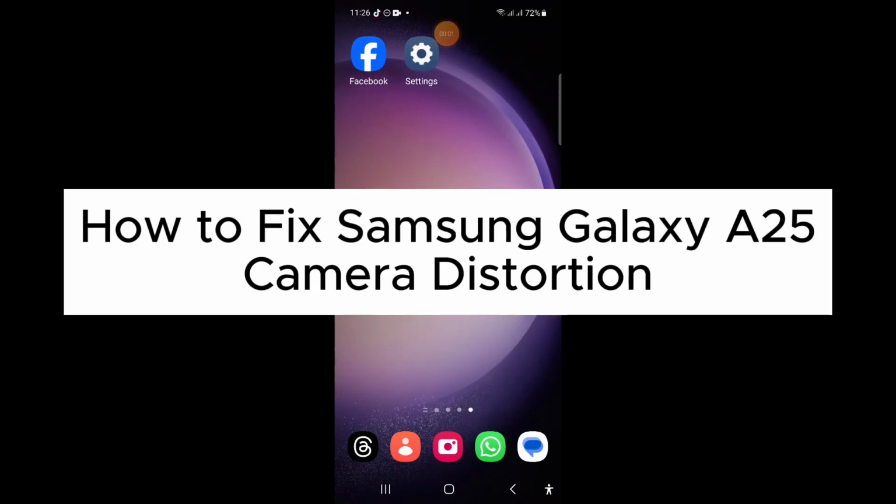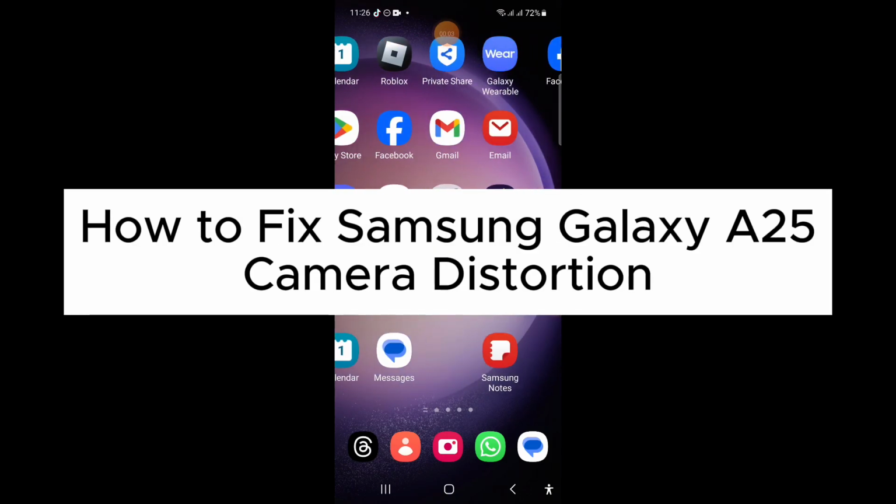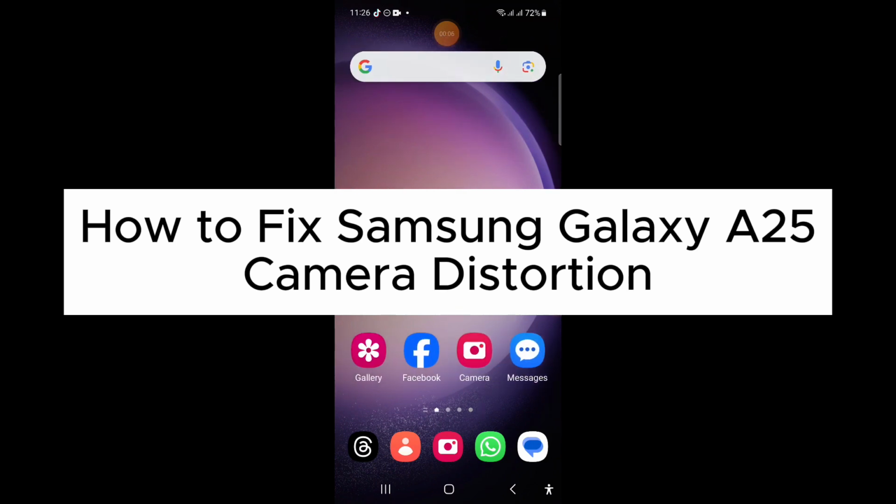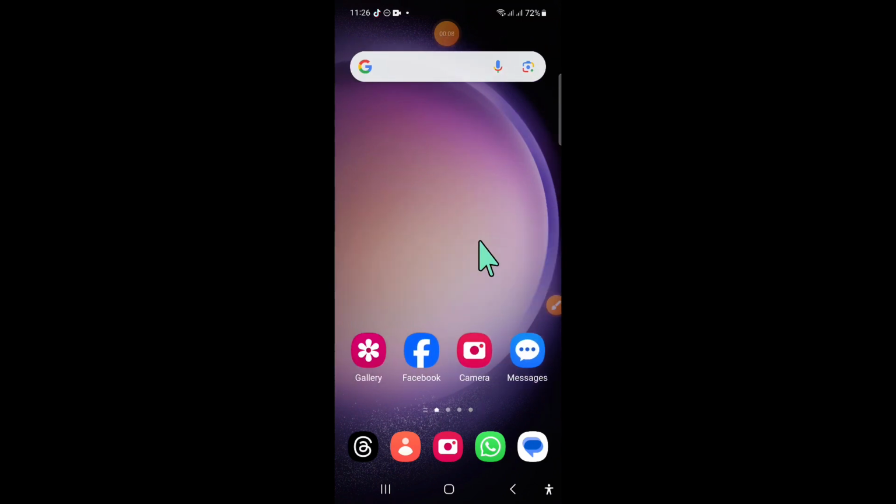Hello everyone, in this video I will show you how to fix Samsung Galaxy A25 camera distortion issue.